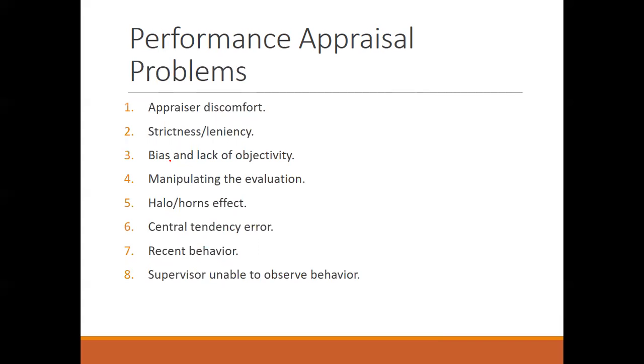Next, we talk about bias and lack of objectivity. There are some methods which can come with bias, and some which can come with lack of objectivity. Manipulation is done. Now the halo effect and the horn effect: the tendency to rate is either high or low, completely high or completely low.